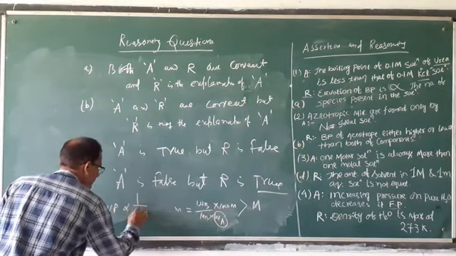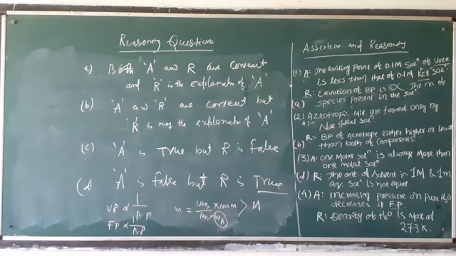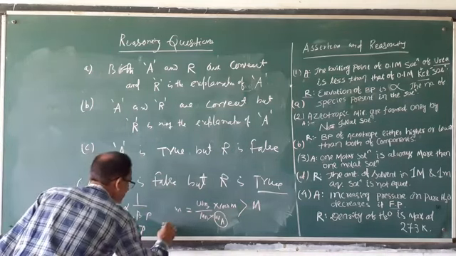And freezing point is proportional to vapor pressure. High vapor pressure, high freezing point. Low vapor pressure, low freezing point. Low vapor pressure but high boiling point. So increasing pressure on pure water decreases its freezing point. That is correct. A is correct.